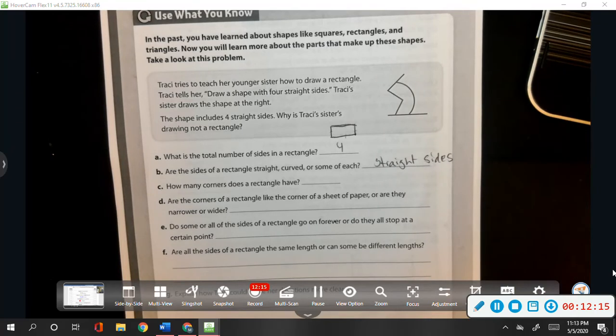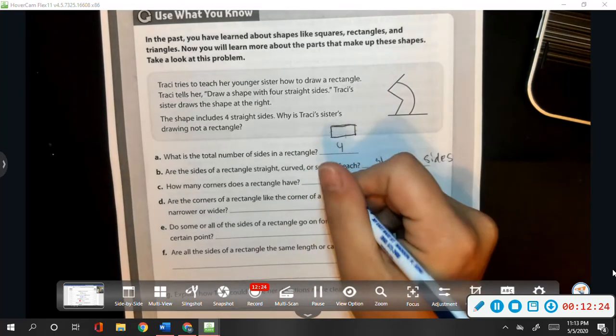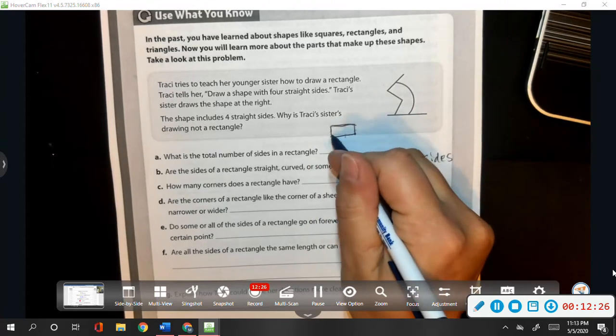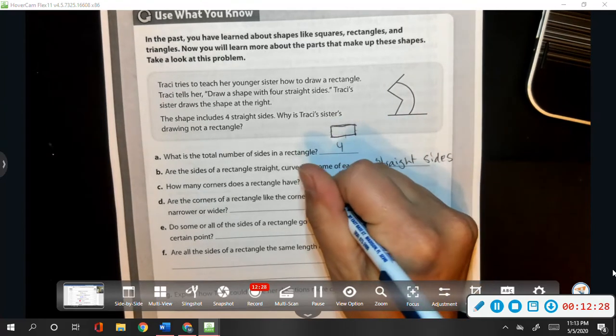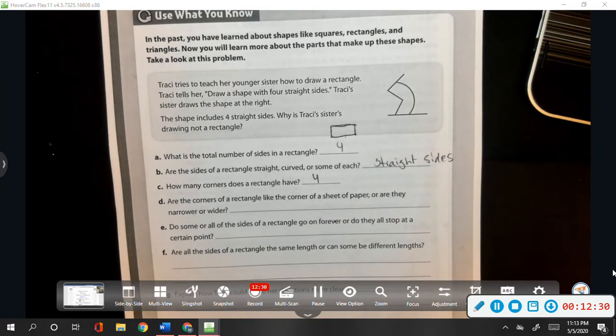How many corners does a rectangle have? Well, we know that a rectangle has 4 90-degree angles. So it has 4 corners. Are the corners of a rectangle like the corner of a sheet of paper, or are they narrow or wider?